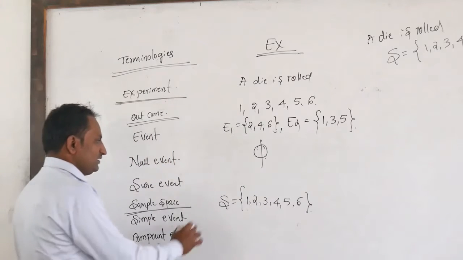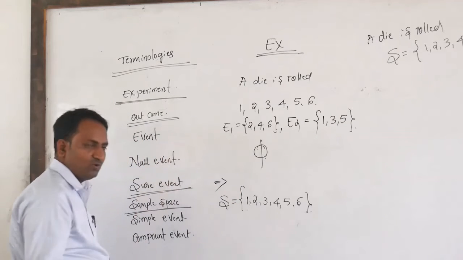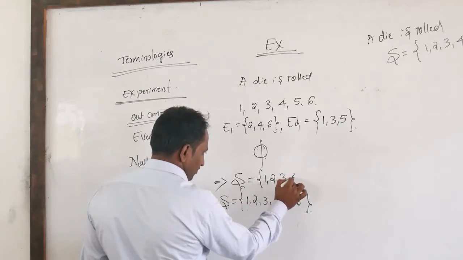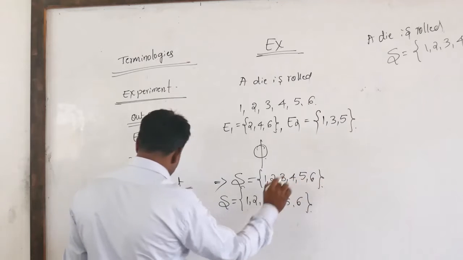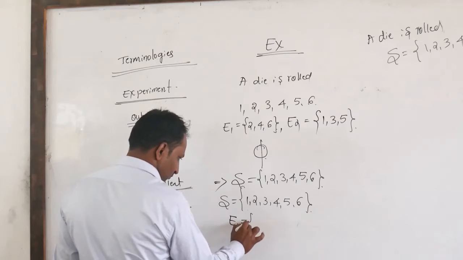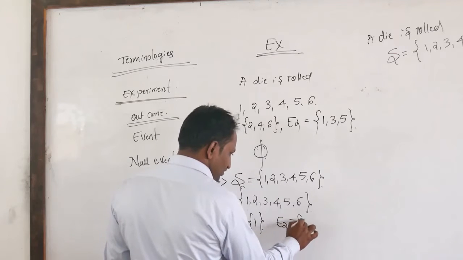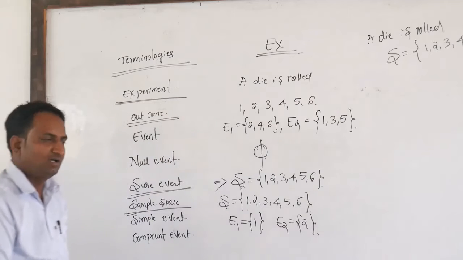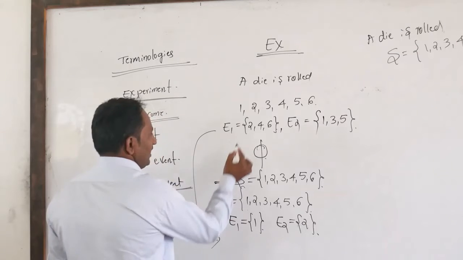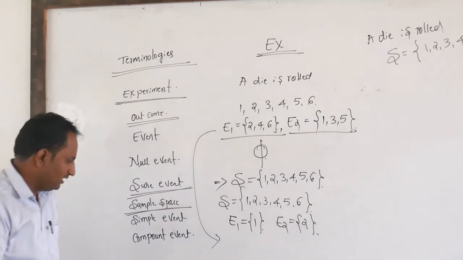Then sure event means the event is equal to the sample space, that is S equal to 1, 2, 3, 4, 5, then 6. Then simple event: consider 1 will occur, or an even prime number will occur, that is 2. These are simple events. Compound event: an even number will occur or an odd number will occur. These are compound events.